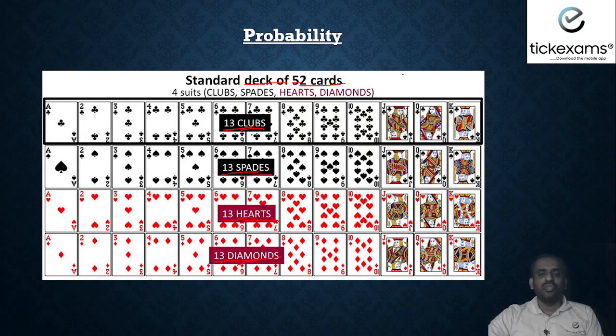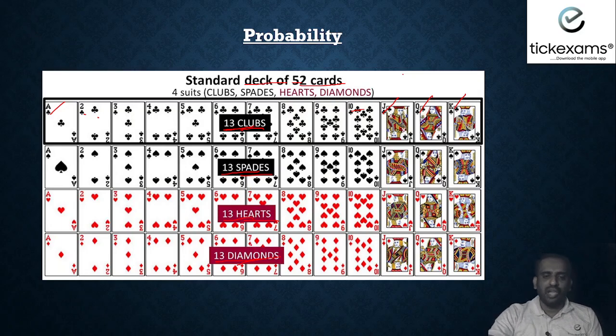Okay. So these 4 rows each have the same cards. That is, ace, then we have 2, 3, 4, 5, 6, 7, 8, 9, 10 numbers. Then we have J, jack, Q, queen, K, king. So all of them have the same type of cards. Okay. And then clubs and spades are black in color. Hearts and diamonds are red in color.